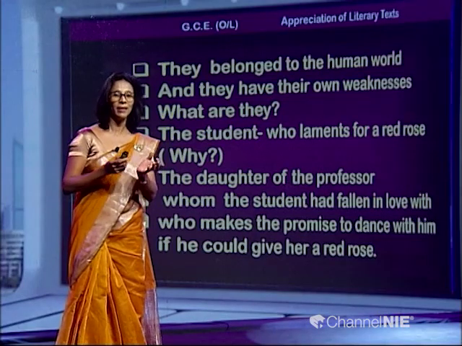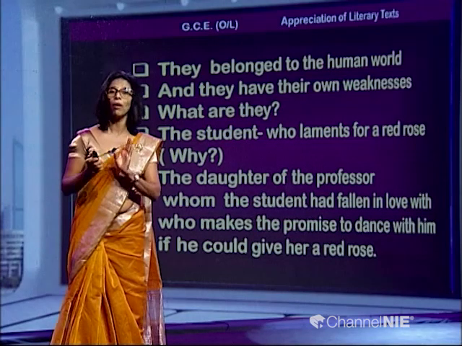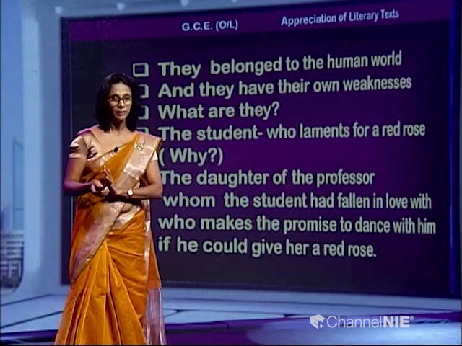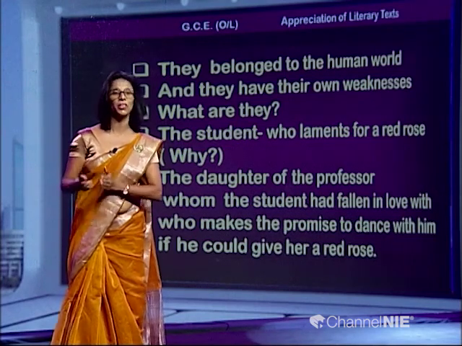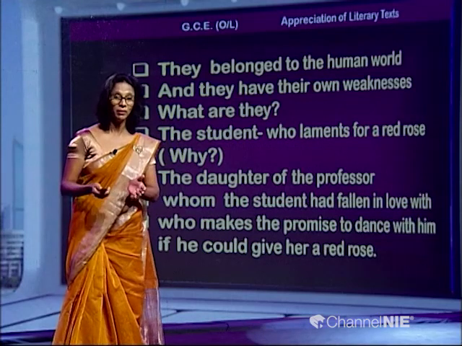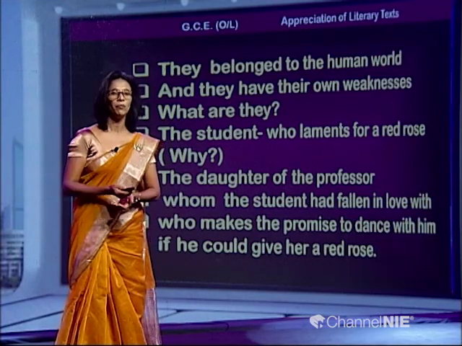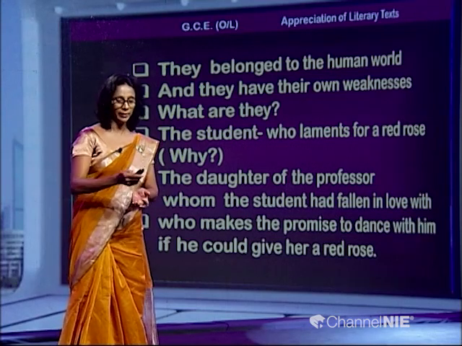So, the girl has promised to dance with the boy if he could do something only, right. The boy has fallen in love with this girl, and the girl has made a promise to dance with him under a certain condition. What is the condition? A boy has to bring a red rose to her. Fine. We will see whether the boy is going to find it very easily, right.